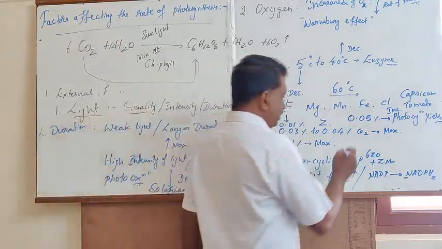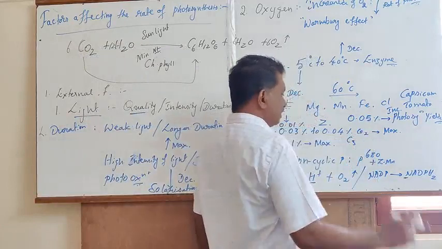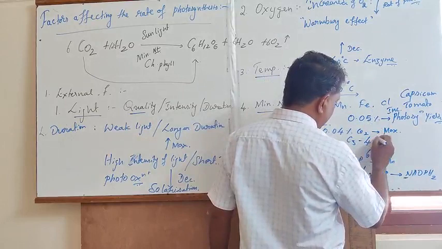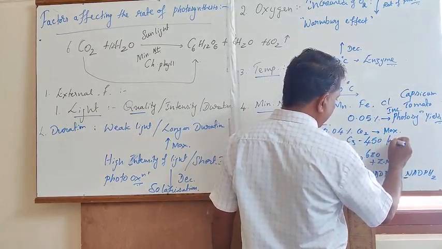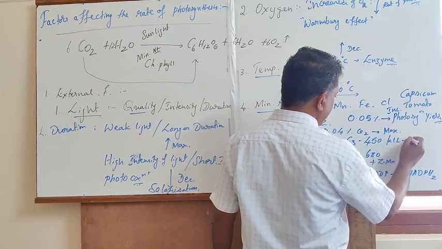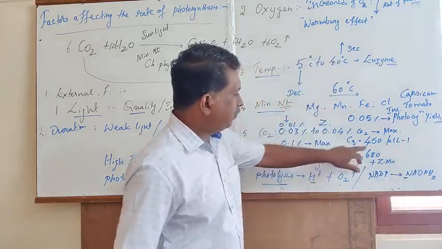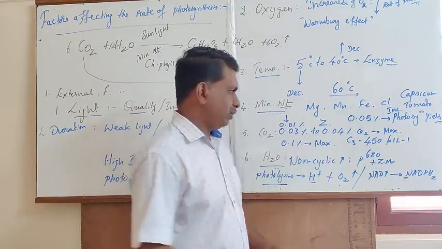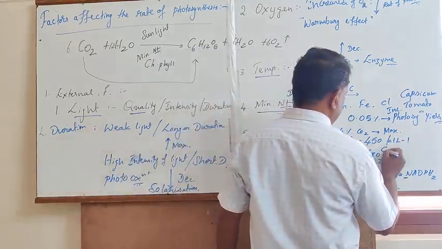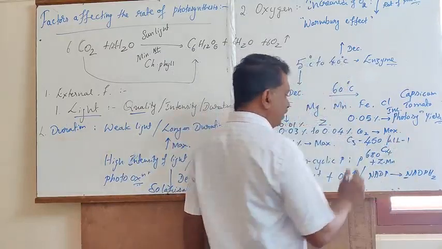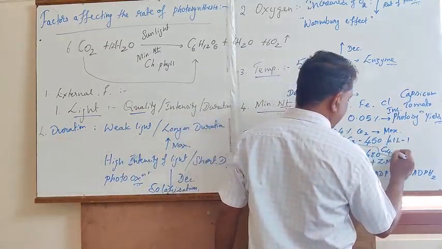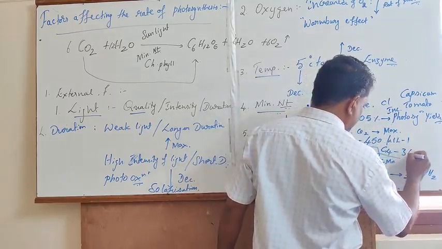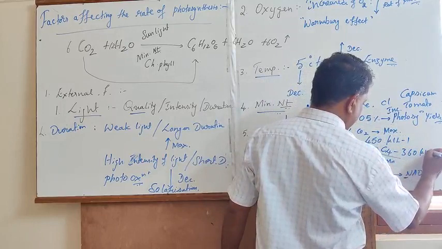Especially in case of C3 plants, at 450 ml of carbon dioxide, it shows maximum saturation. But in case of C4 plants, it exhibits carbon dioxide saturation at 360 ml.